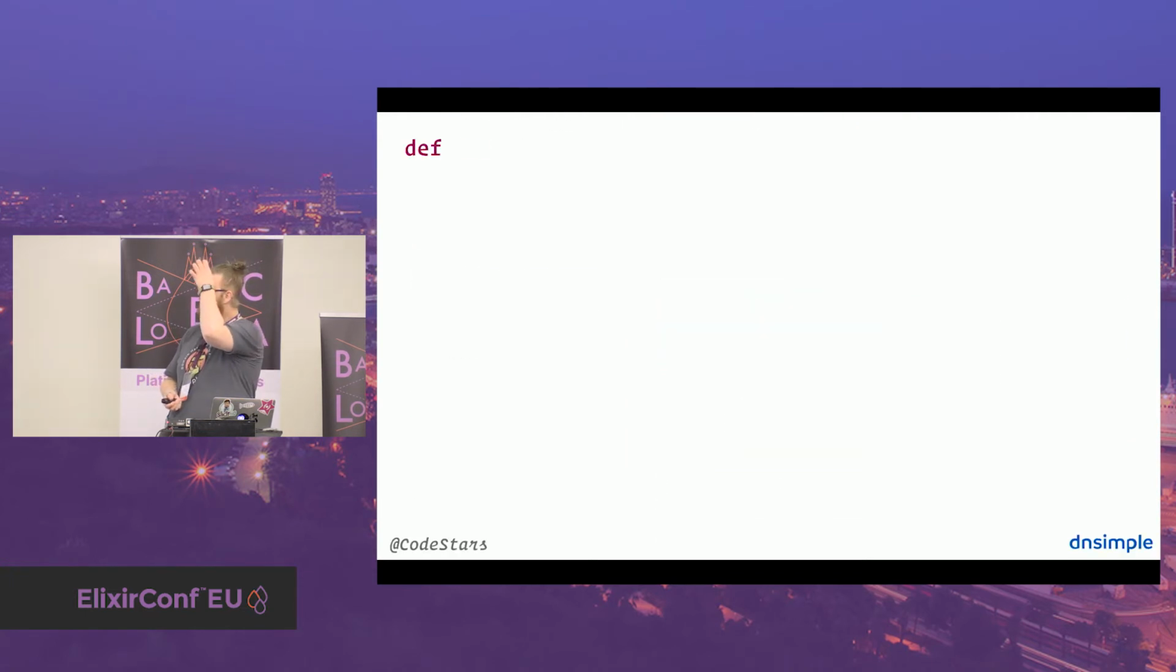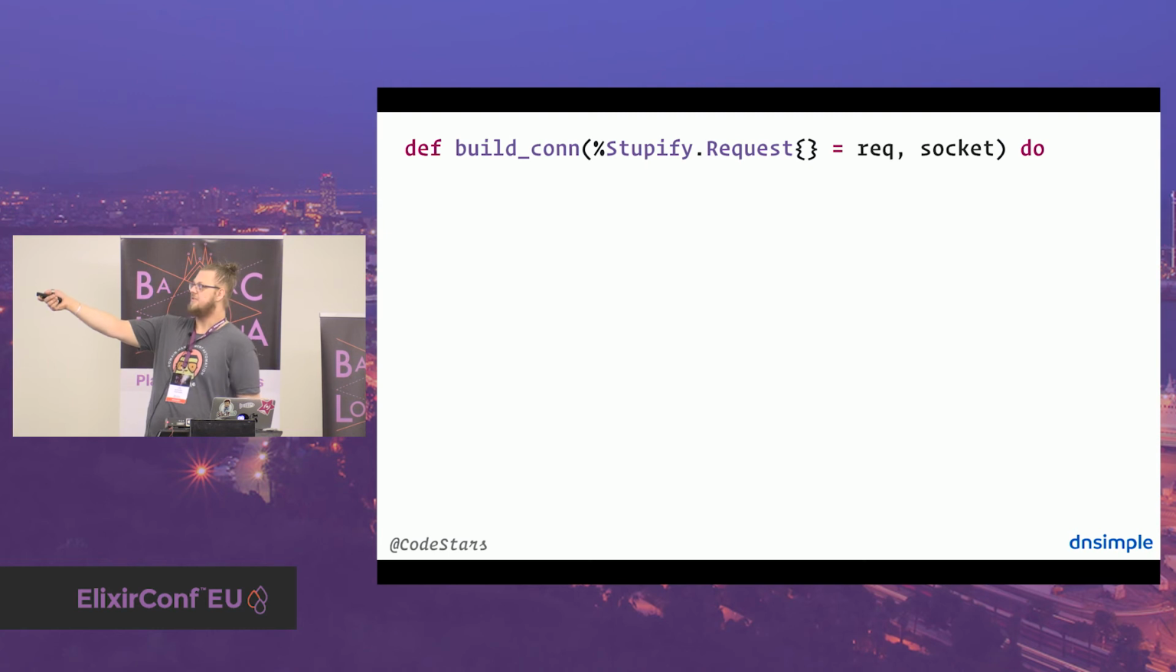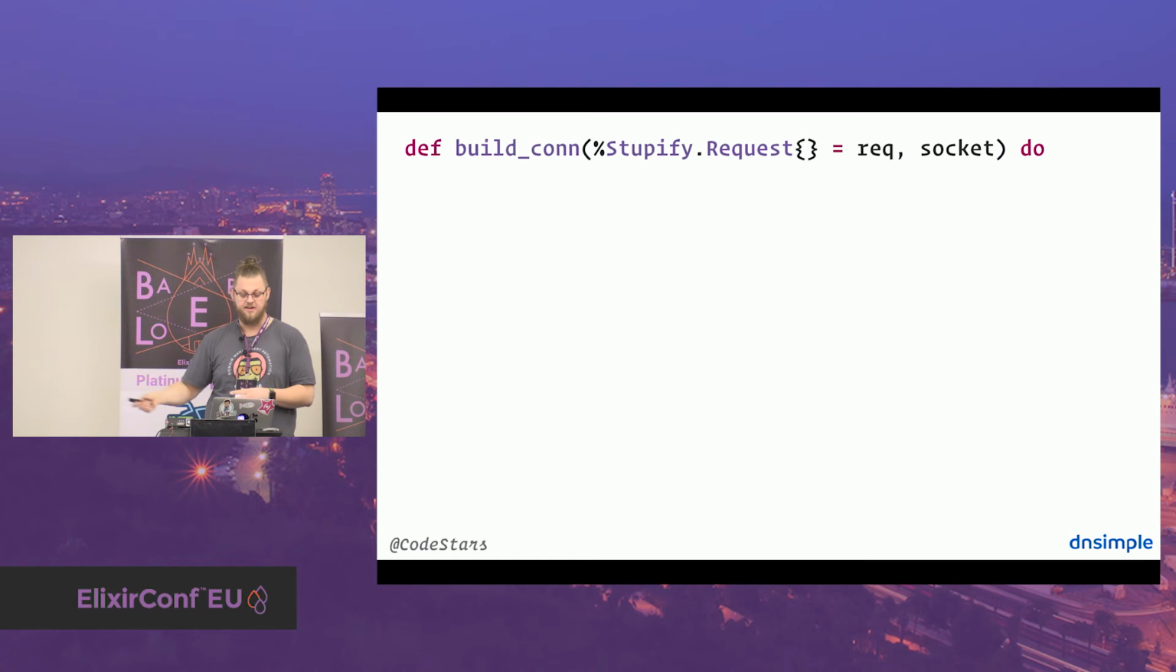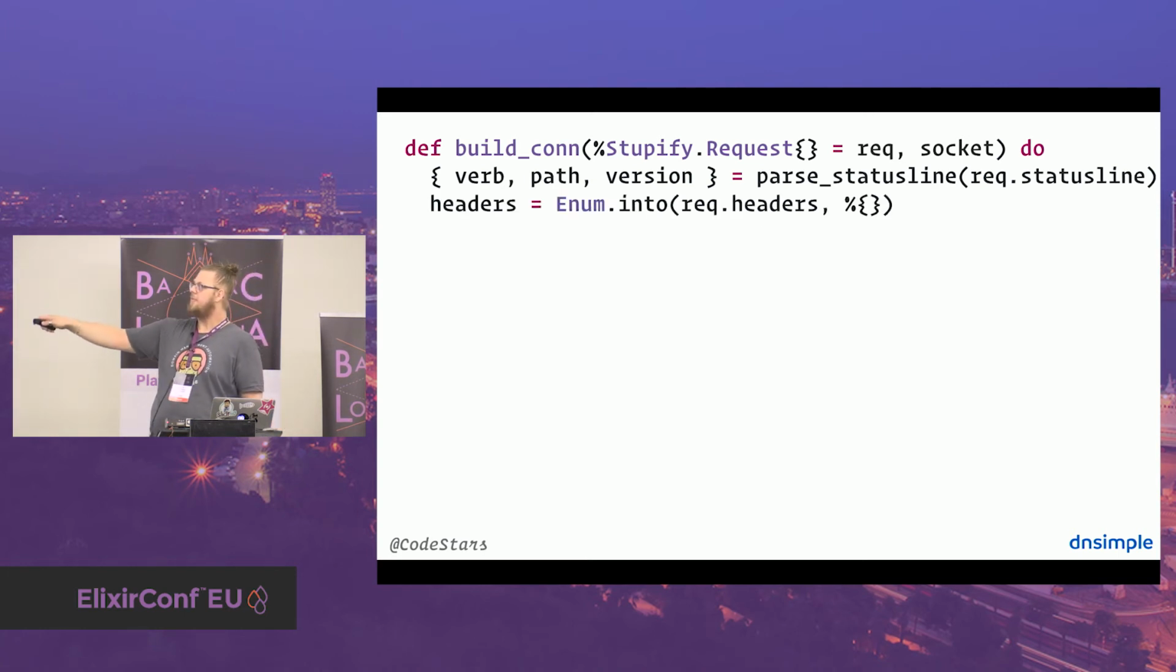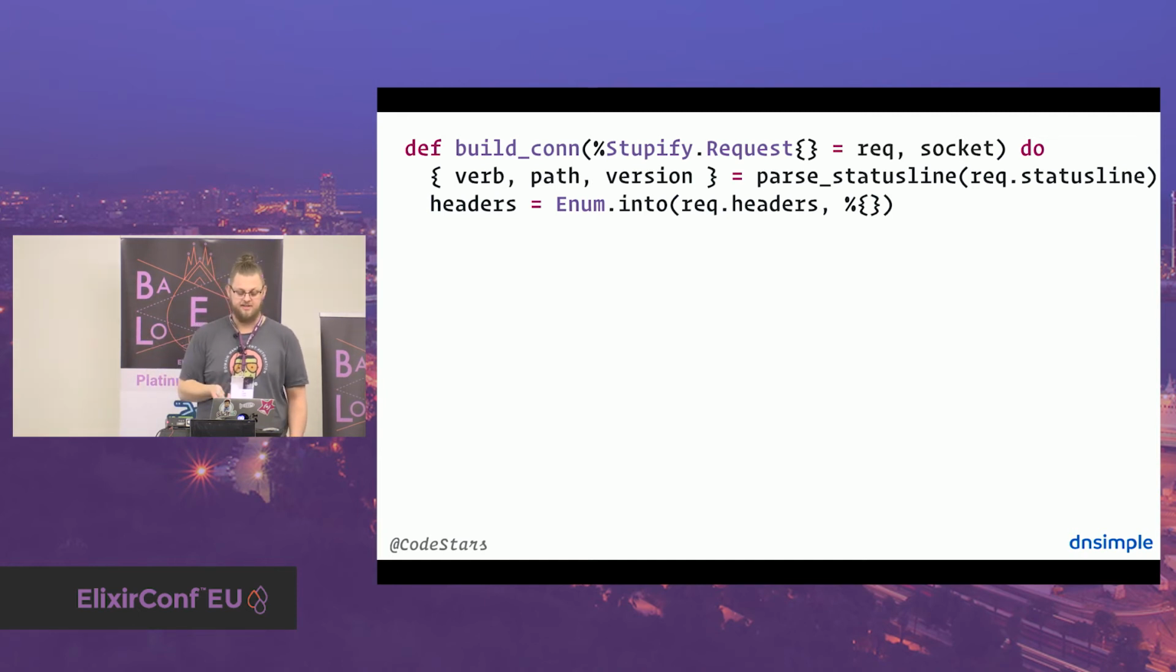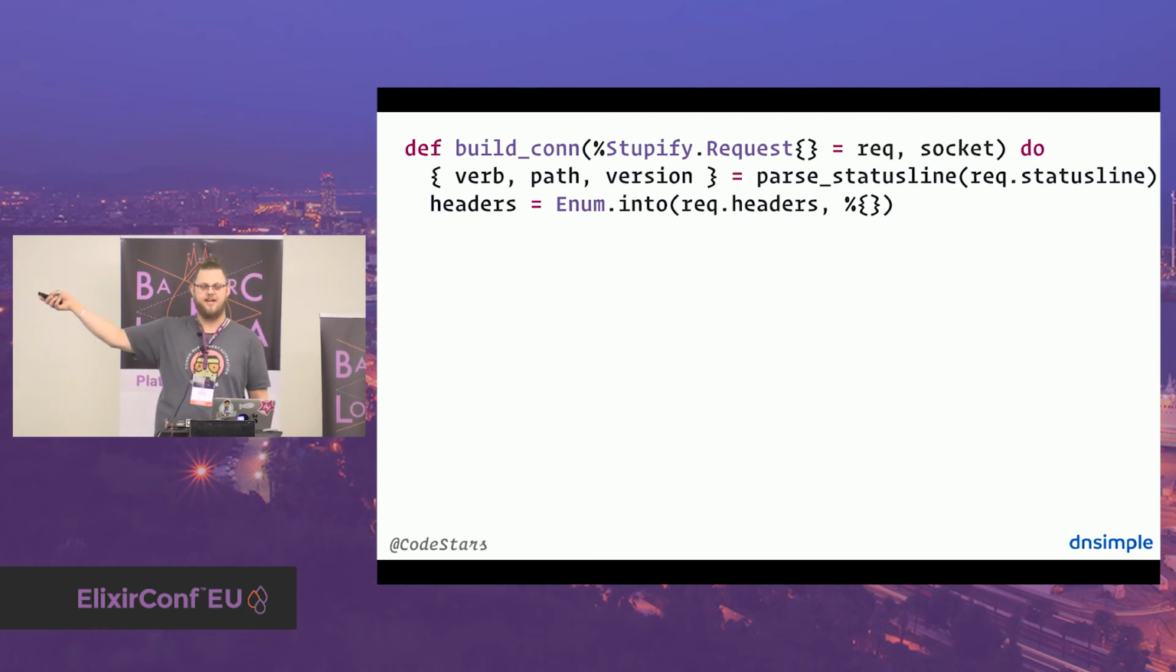So let's jump back into code, and then let's take a look at build connection. Because this is really where we bring together our Stupefy server and the plug connection. First thing we do is we parse the status line. It's just separated by white space, so we just split on white space, and we get the verb, the path, and the version. Then we transform the headers into a map in order to access them more easily. This is kind of a dangerous thing. Again, don't do this because headers can occur multiple times, and that's okay in HTTP. We would lose this here.